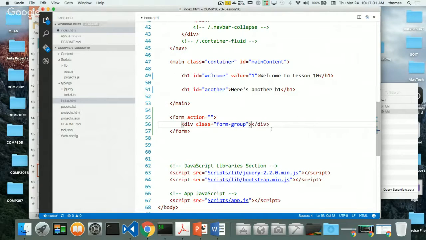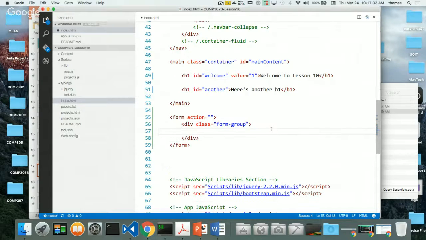Here's my form group. And I'm going to have a label, right? And I'll put the for in there. And the class for the label is going to be, if I'm not sure, form-control, I think that's what it is from Bootstrap.